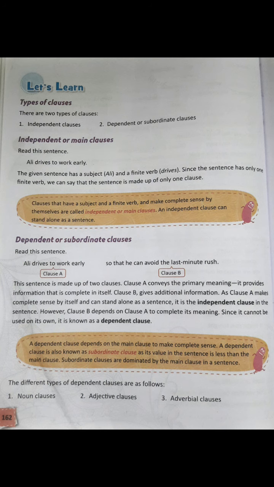Why? Because it always depends on the main clause. And main clauses can stand alone because they give a complete meaning. Subordinate clauses are dominated by the main clause in a sentence. Now, the different types of dependent clauses are as follows: noun clauses, adjective clauses, and adverbial clauses.